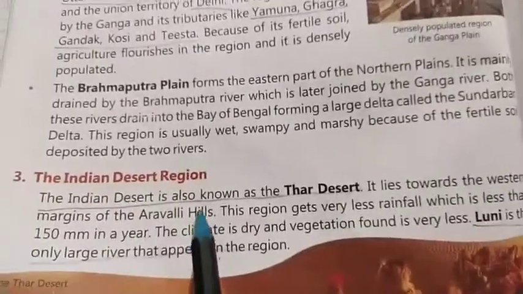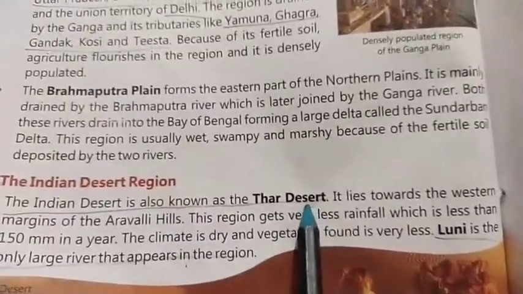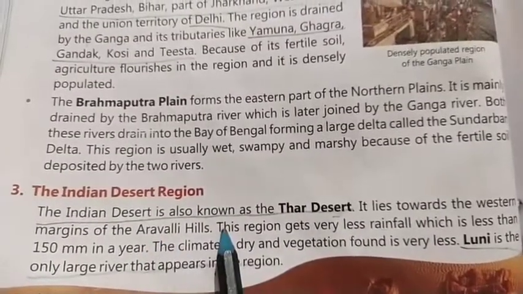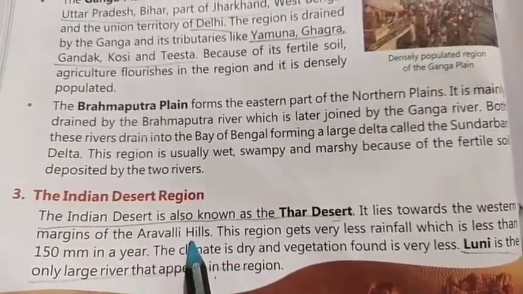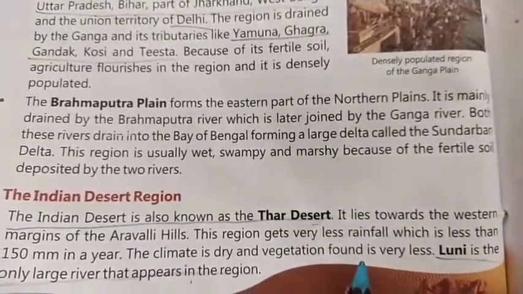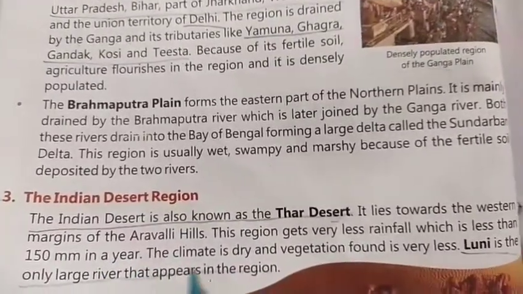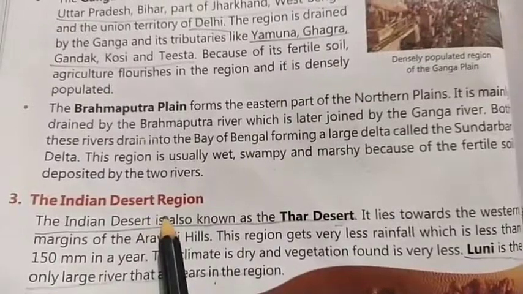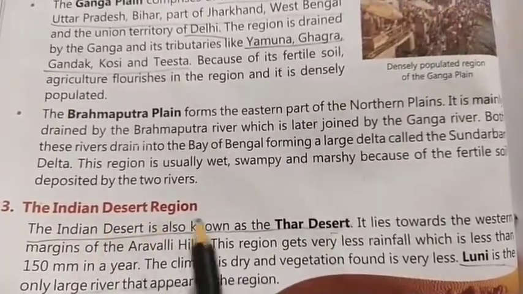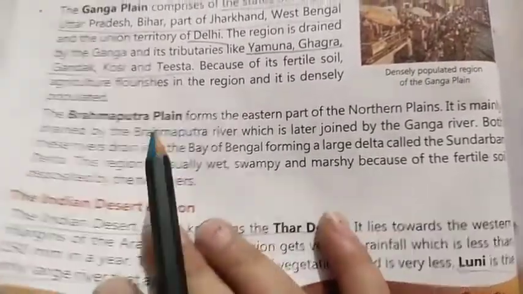Next comes our Indian desert region. The Indian desert is also known as the Thar desert. It lies towards the western margin of the Aravalli Hills, which means it lies in the west of the Aravalli Hills, and it gets less than 150 mm of rainfall in a year. The climate of this region is very dry. Vegetation is found very less, and Luni is the only large river that appears in this region.